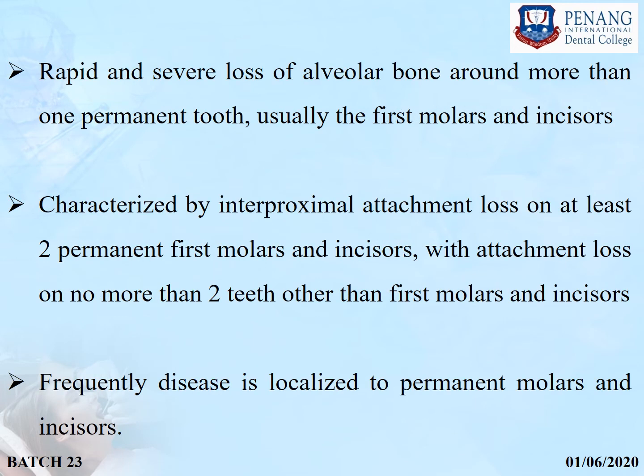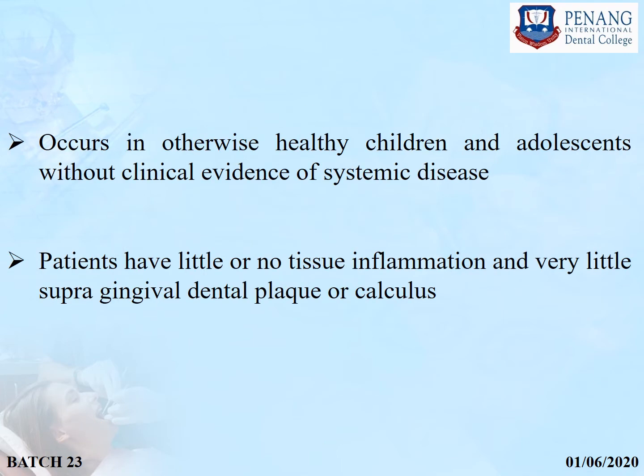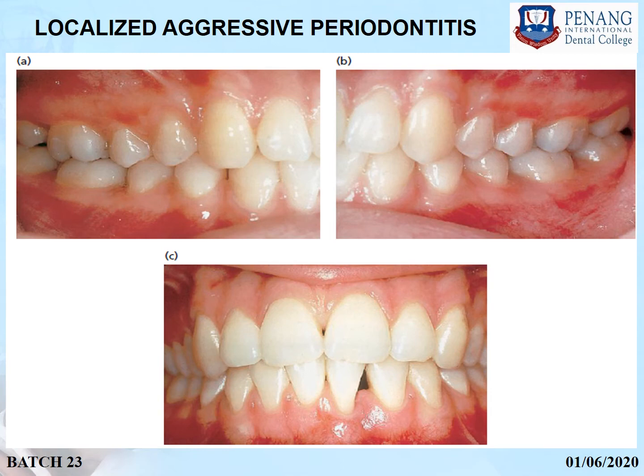Rapid and severe loss of alveolar bone around more than one permanent tooth, usually the first molars and incisors. It is characterized by interproximal attachment loss on at least 2 permanent teeth, one of which is a first molar, with attachment loss on no more than 2 teeth other than first molars and incisors. Frequently, this disease is localized to permanent molars and incisors. It occurs in otherwise healthy children and adolescents without clinical evidence of systemic disease. Patients have little or no tissue inflammation and very little supragingival dental plaque or calculus. Clinical photograph also.